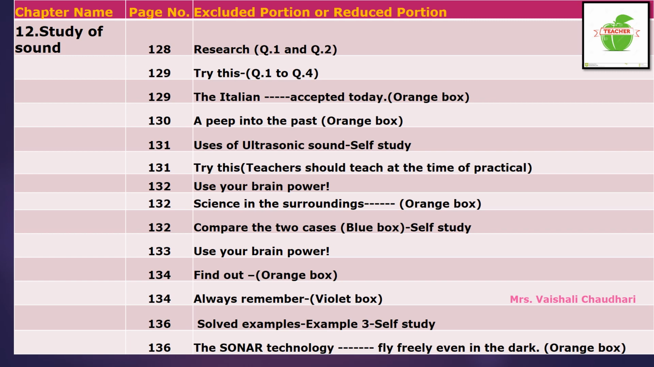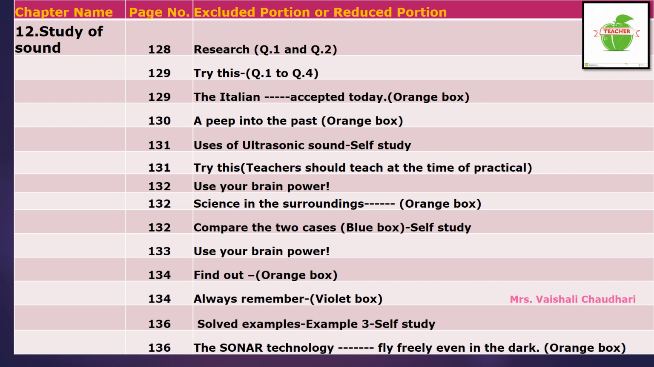Now come to page number 136. On page number 136, there are 3 solved examples. Not all of them, only the 3rd example is for your self-study, children. That example is not omitted, it is only for your self-study. It is a simple example, a wavelength and velocity example. In that you only have to put in values and do the calculation. So that example is for your self-study.